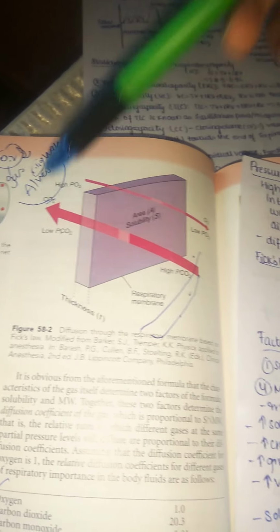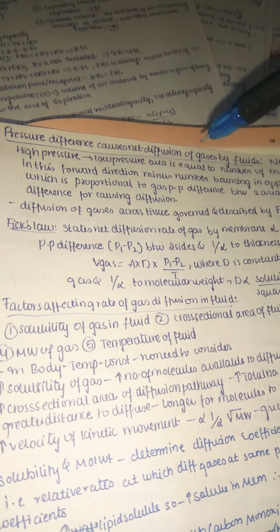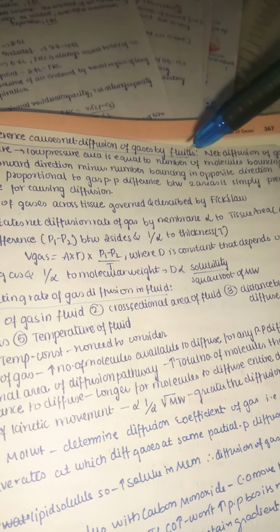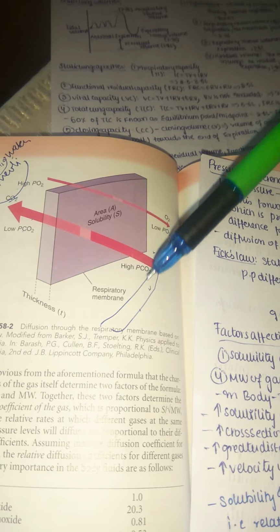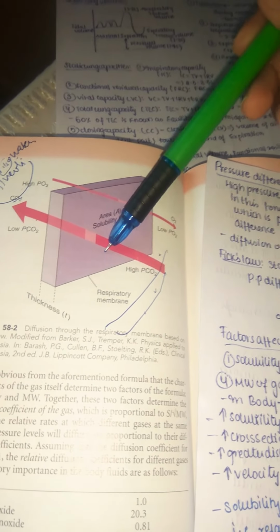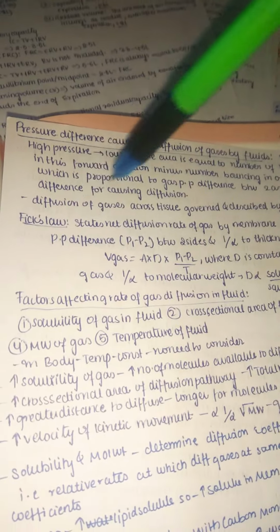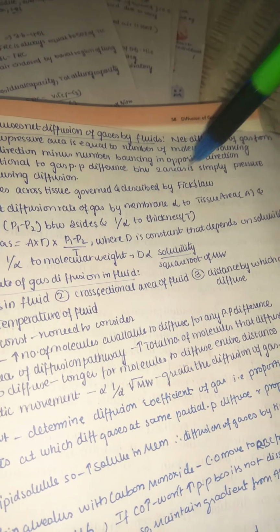Forward direction means from alveoli into the capillary. So we need to do minus between these two, which is proportional to the gas partial pressure difference between two areas. That is simply the pressure difference causing diffusion. So this is nothing but the opposite force coming from the capillary and the forward force coming from the alveoli; this pressure difference gives us the partial pressure. So diffusion of gases across the tissue is governed and described by Fick's law.